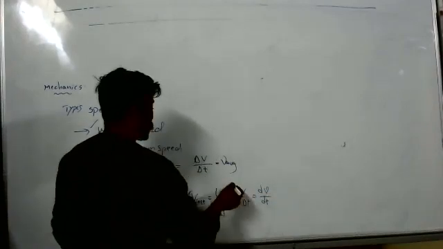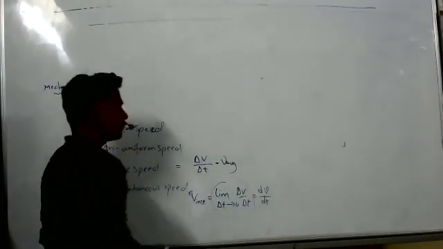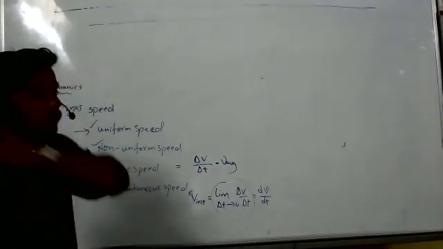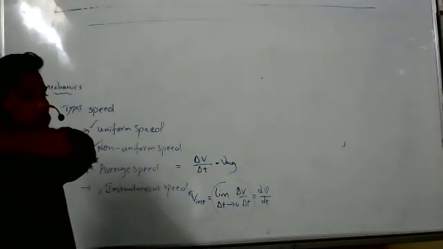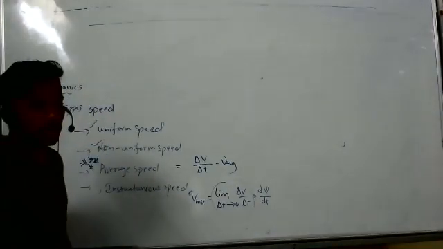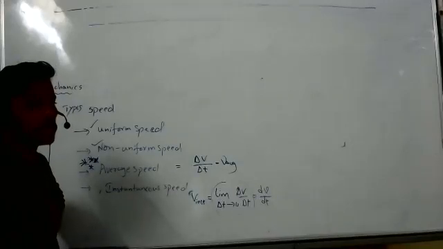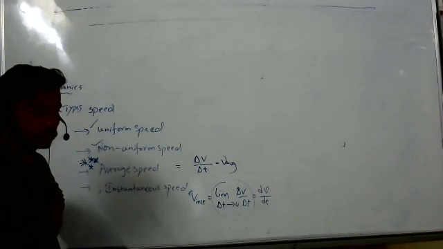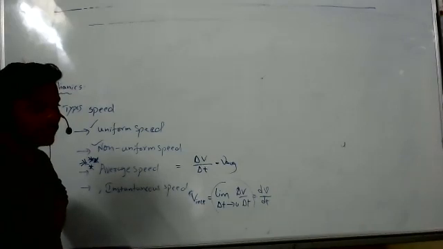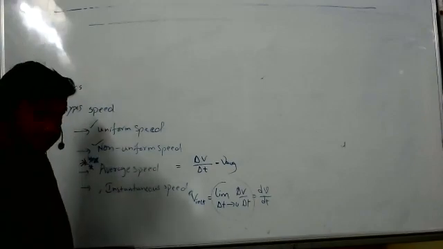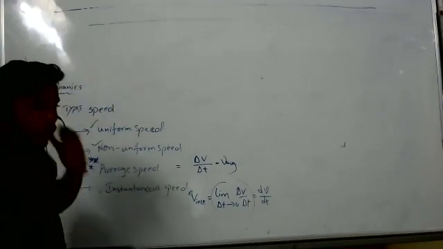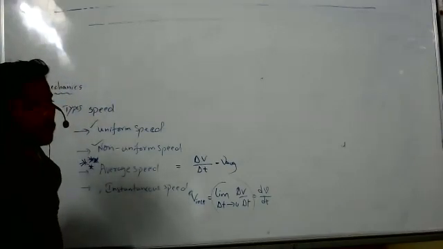Do you know what it means? As time approaches zero, it is the differentiation of speed with respect to time. Now we got to know everything about speed and velocity.